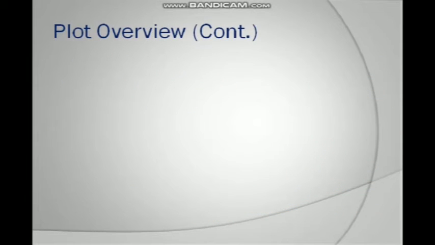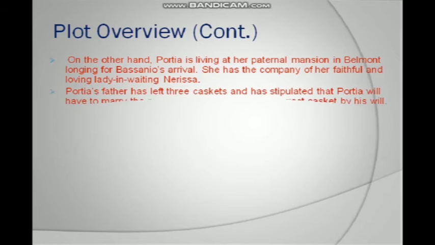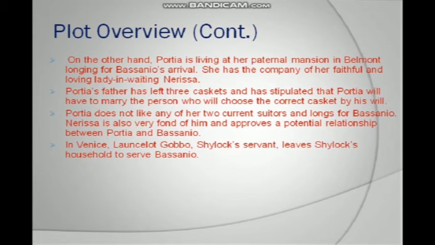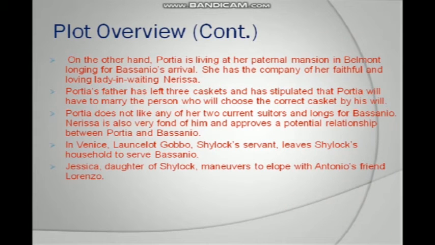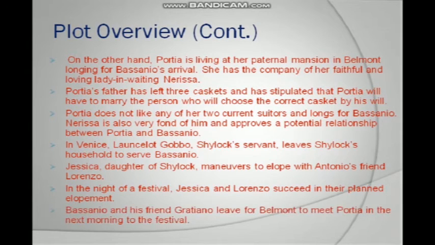Plot overview continued. On the other hand, Portia is living at her paternal mansion in Belmont, longing for Bassanio's arrival. She has the company of a faithful, loving lady-in-waiting, Nerissa. Portia's father has left 3 caskets and has stipulated that Portia will have to marry the person who chooses the correct casket by his will. Portia does not like any of her 2 current suitors and longs for Bassanio. Nerissa is also very fond of him and approves a potential relationship between Portia and Bassanio.